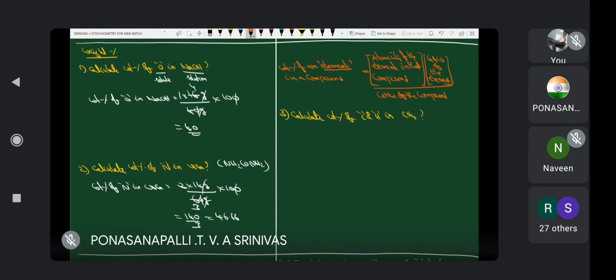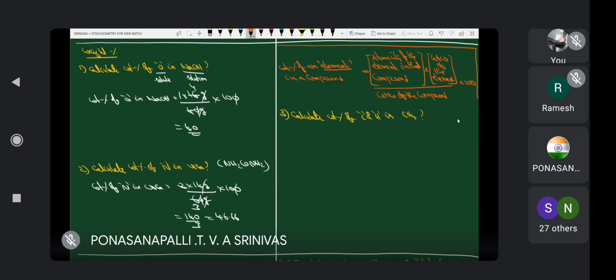Yes or no? Yes, sir. Now this is the formula to calculate the weight percentage of an element.